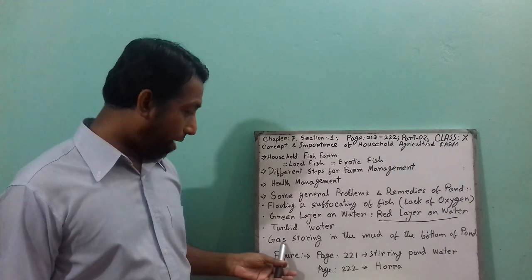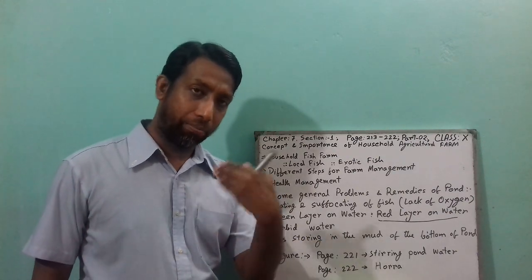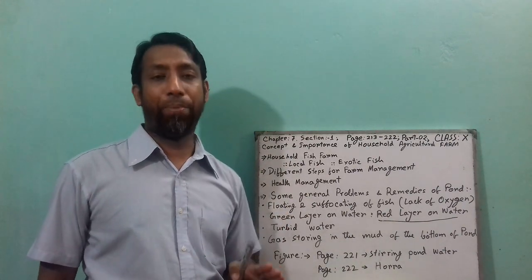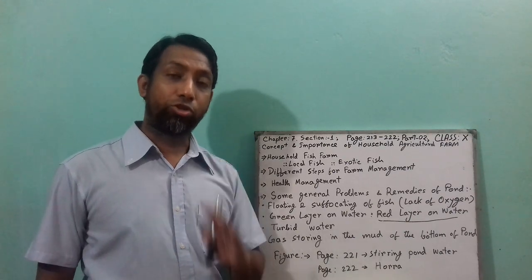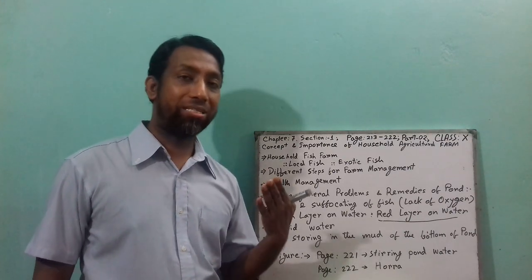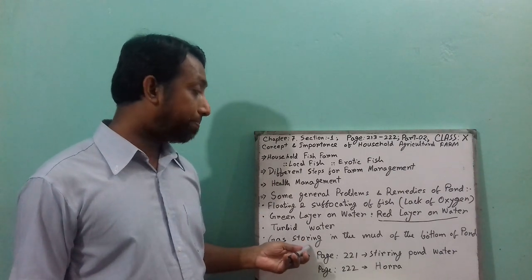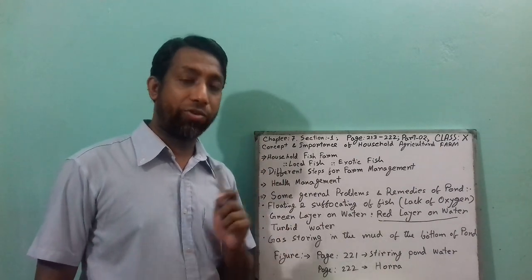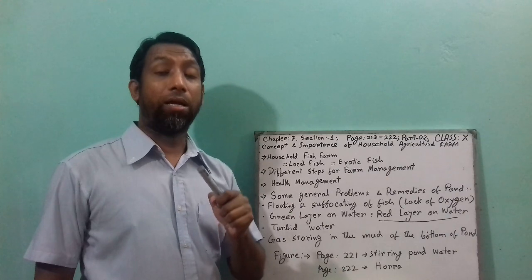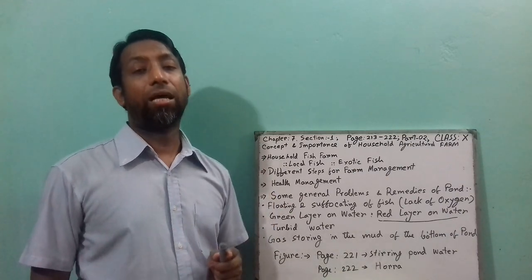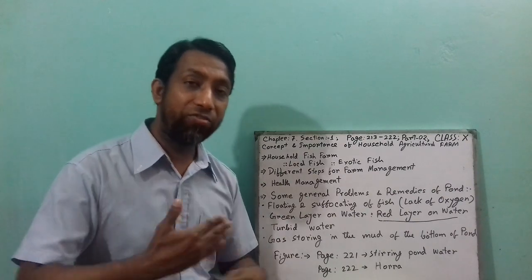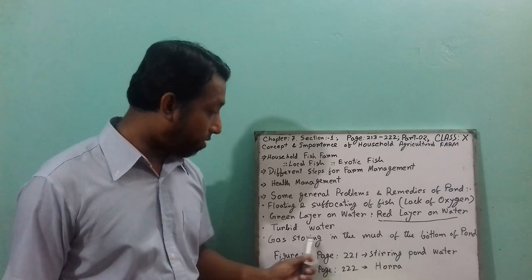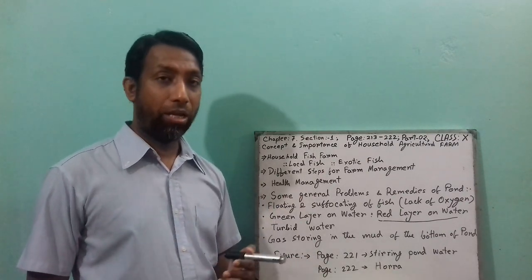Another thing happens when gas is stored in the pond water: natural feed production will be hampered. So how can you stop that, or what are the remedies? You can remove the mud from the pond, and you can use the hora, or you can swim in the pond, or you can stir the bamboo or hit the bamboo in the pond to make an artificial wave in the pond. At that time oxygen is produced, and the gas will be removed from the pond. So this is the point.